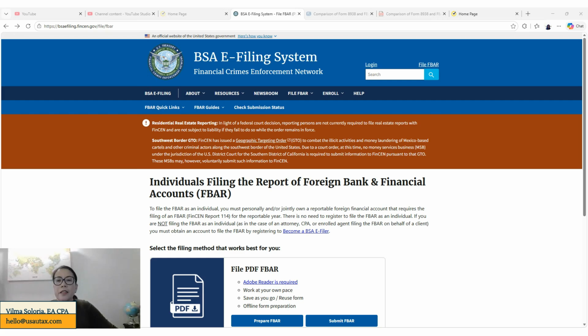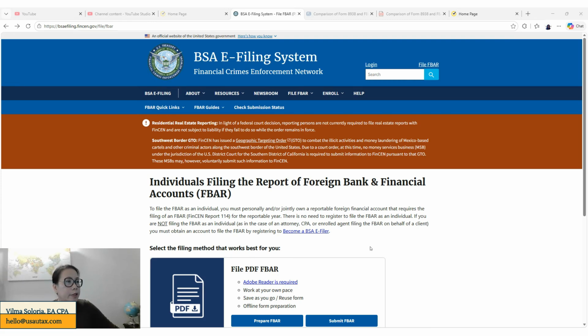Now that you have all the information that you need for your FBAR filing, I'm going to show you the FinCEN website where you're going to do all the data input in relation to those information. All right, let's do it. All right, so you need to go to the BSA filing system website. So you need to type bsaefiling.fincen.gov, and it had to be the official website.